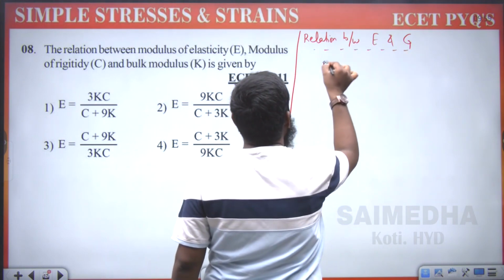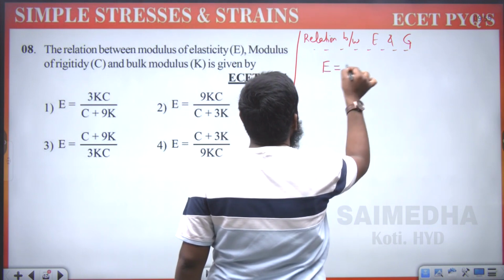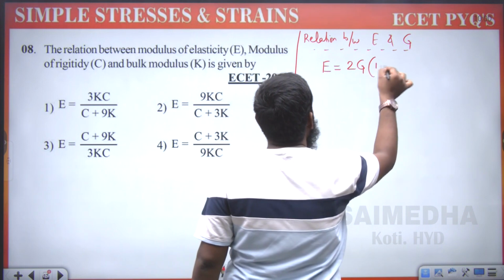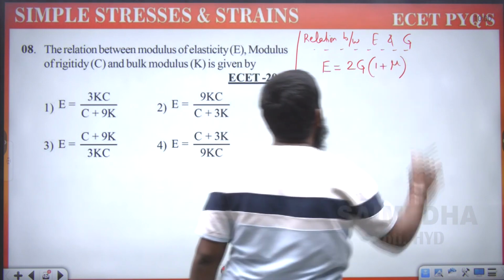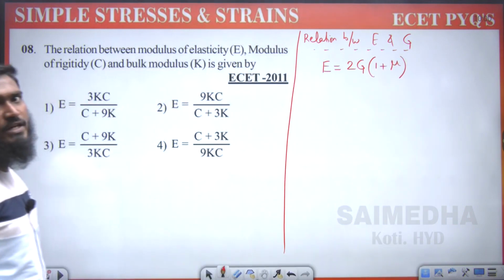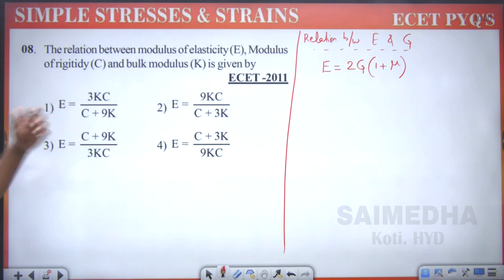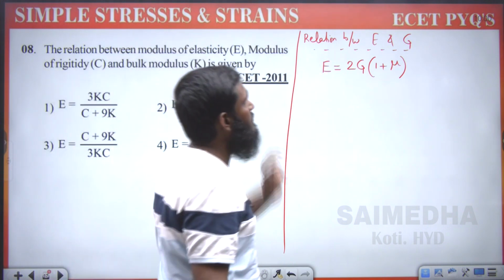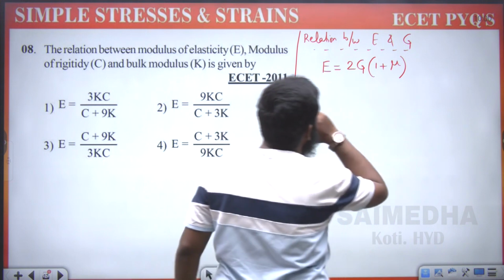So what is the formula we are having? E is equal to 2G into 1 plus mu. Now, what we have to find actually is the relation between the three elastic constants. So first we have taken this part, E is equal to 2G into 1 plus mu.